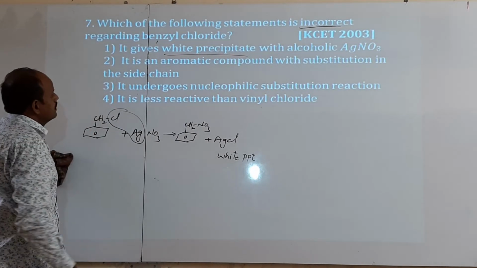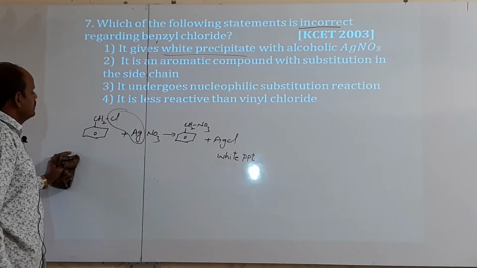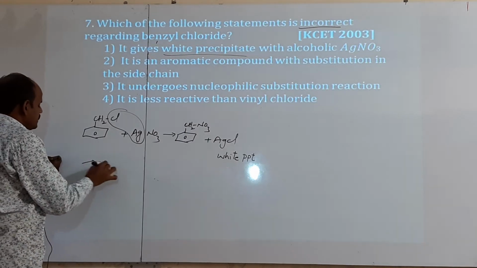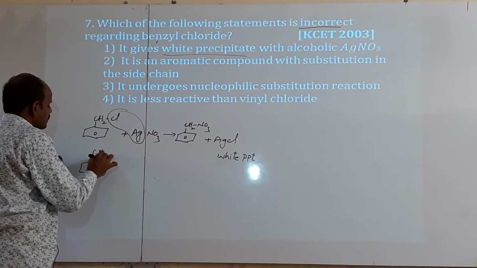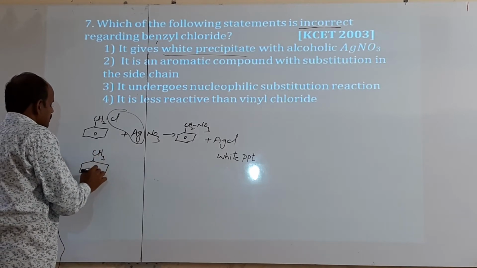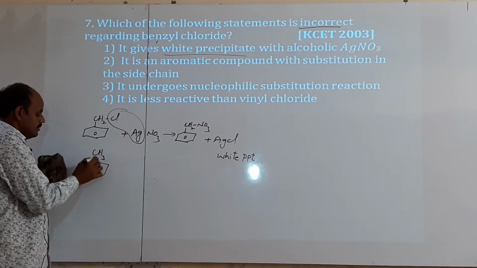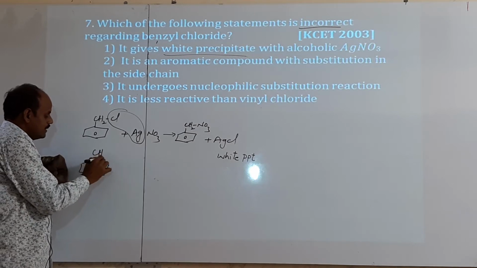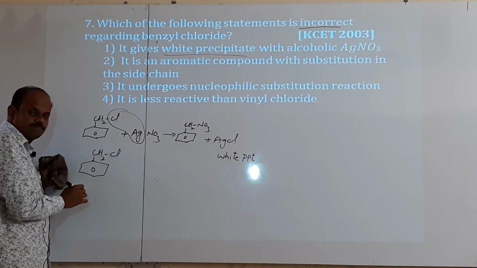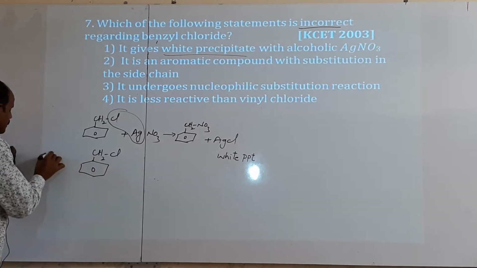Second option, it is an aromatic compound with a substitution in the side chain. So if you take this benzyl chloride, CH2Cl is there. It is toluene, methyl benzene, where instead of one hydrogen, Cl is there. What is the side chain initially?